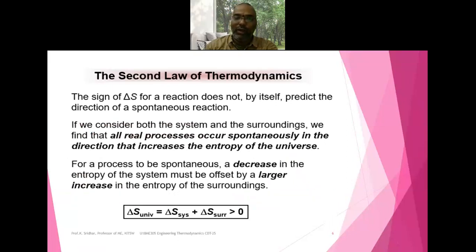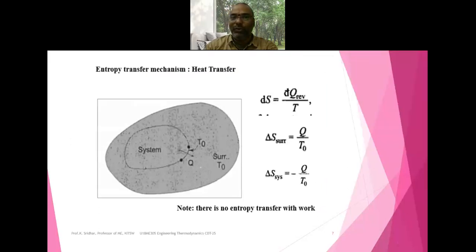Now, how can we find out the change in entropy of the universe? It is the entropy of the system plus the entropy of the surroundings, which should always be greater than or equal to 0. It is greater than 0 for an irreversible process and equal to 0 for a reversible process, and whenever it is less than 0, it violates the second law of thermodynamics, so it is impossible.